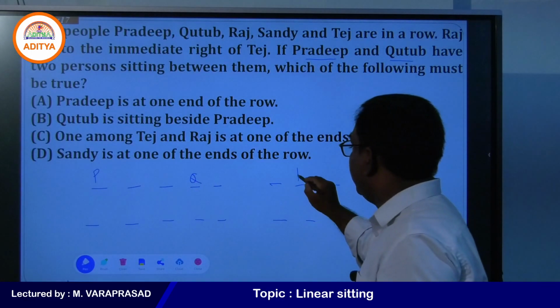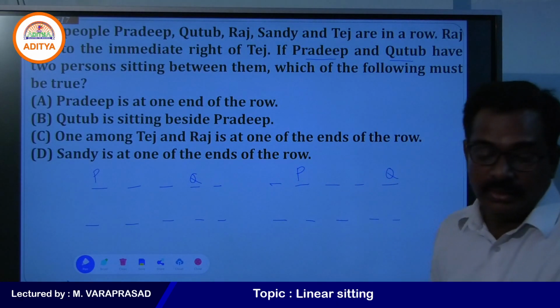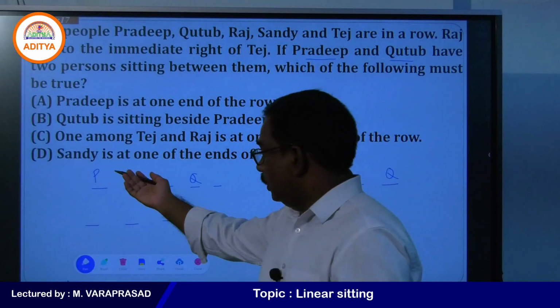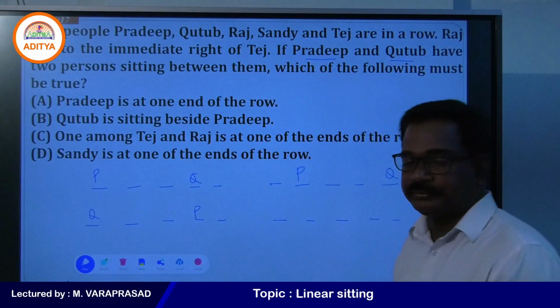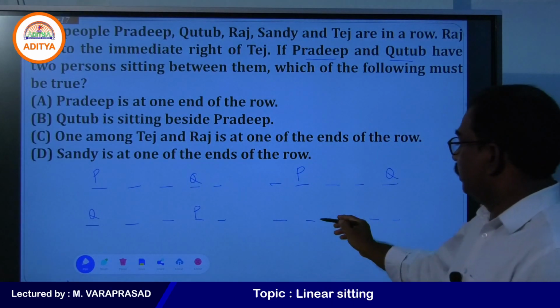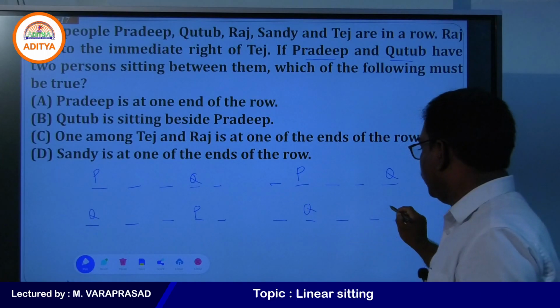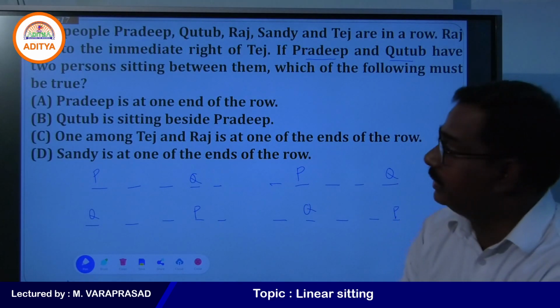Suppose if you take P and Q, between P and Q, 2 persons are there. Yes, sir, why P only? Q we can take first and P will be here. That is case 3. Case 1, case 2, case 3, we can take P and Q here, right. So, these 4 cases we can get.